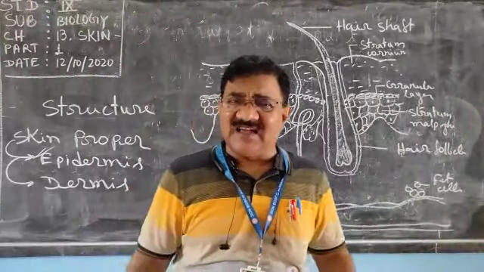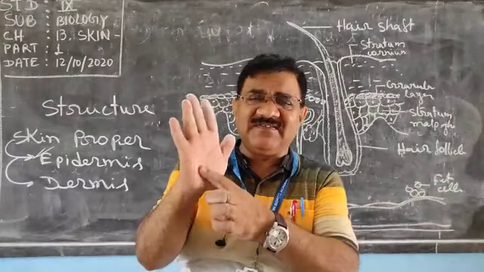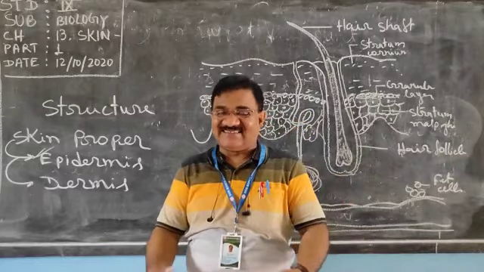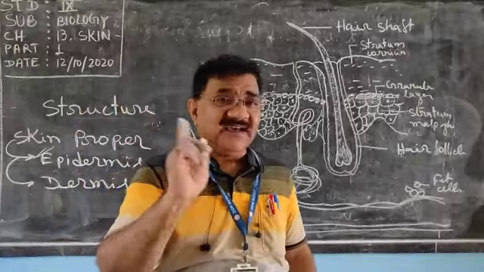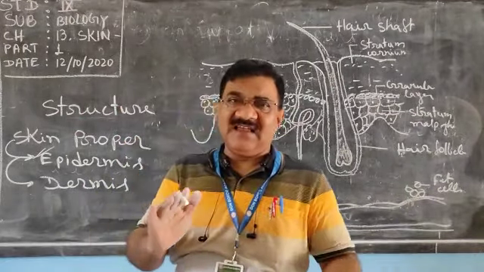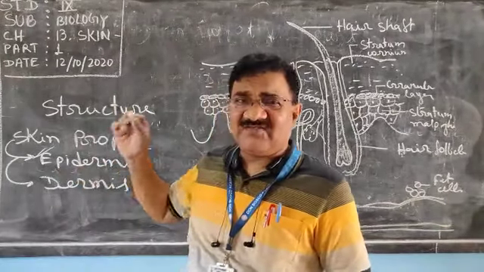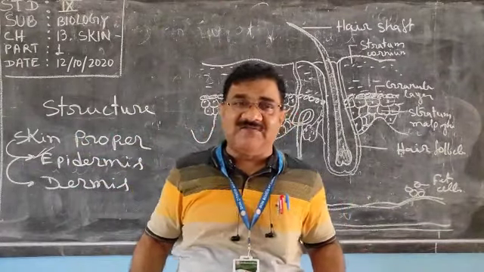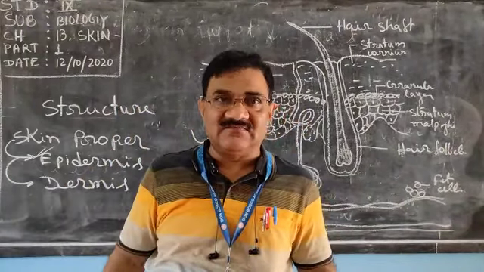Now where does it become thicker? In the palm you can see, this is the epidermis, but here it is thicker. In the soles and heels, that is also epidermis, but there it becomes very hard. Generally it is thinner, and it is devoid of blood vessels, which means blood vessels are not present in the epidermis.